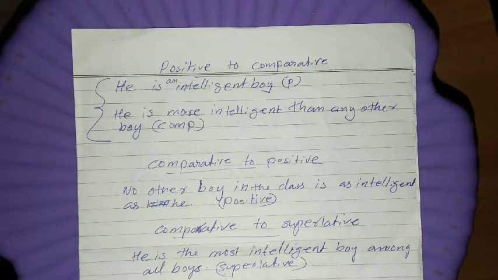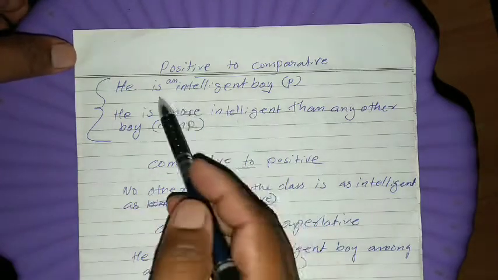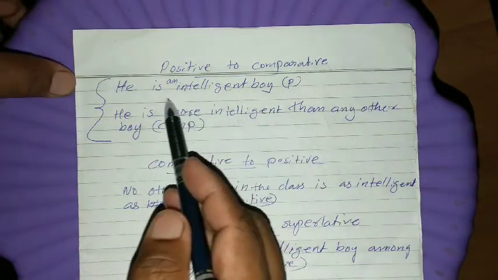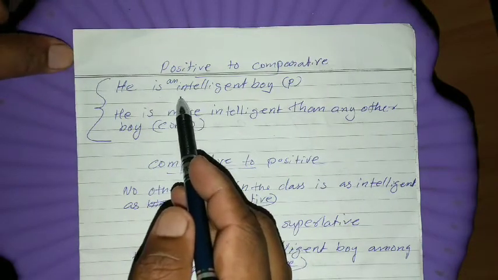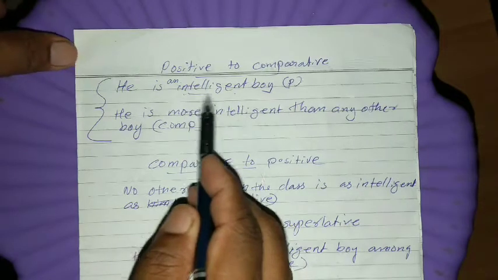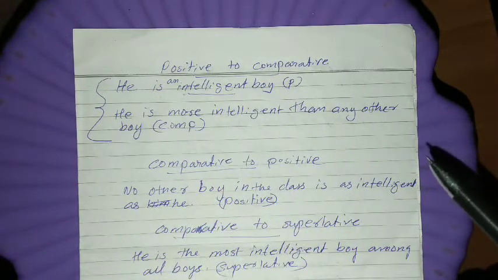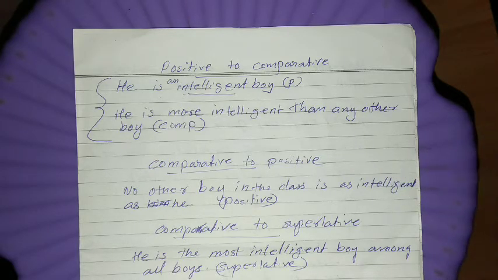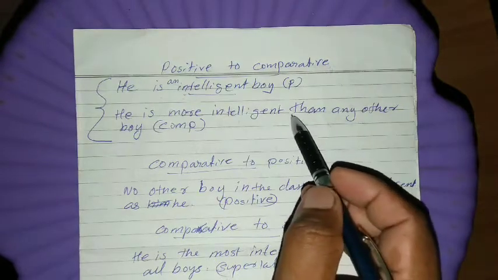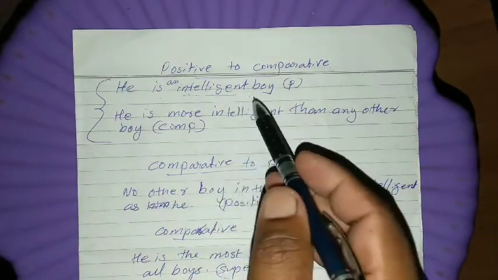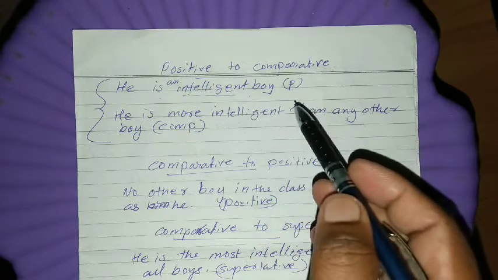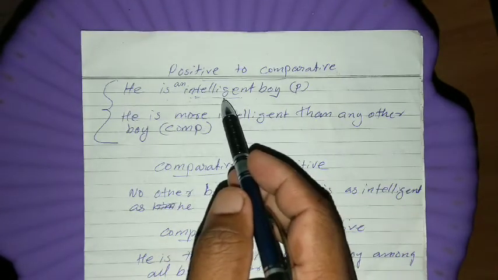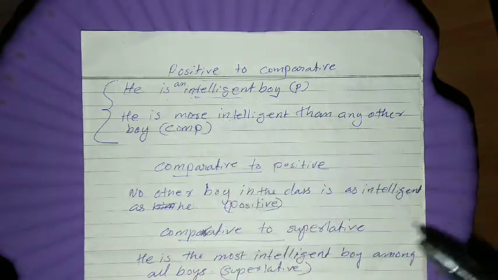Okay, so first, I am giving an example here. He is an intelligent boy. In this sentence, first we have to find out the adjective. The adjective is intelligent here. I told you, if you find more, or er, or ier plus than, then we can confirm it is a comparative degree. So than is not there here, no er form is there, no more form is there, only the adjective is given. So we can confirm it is a positive degree.